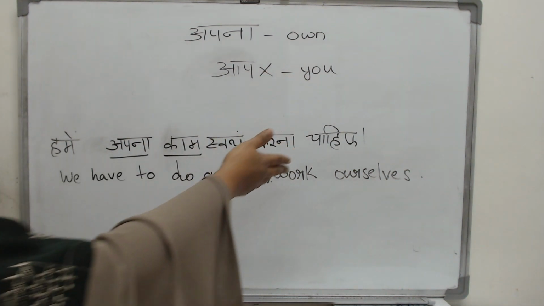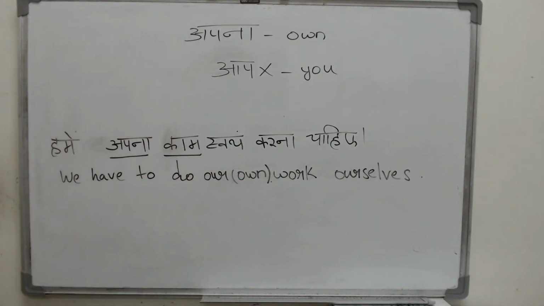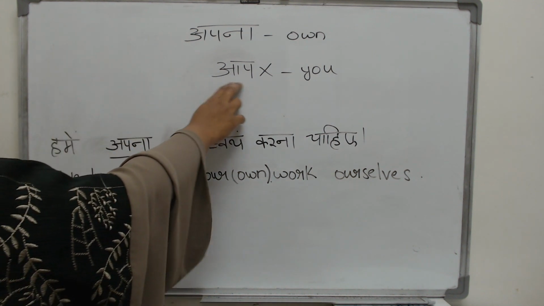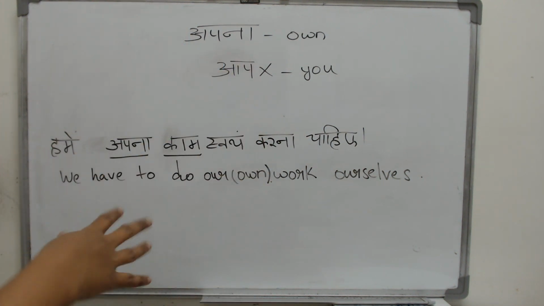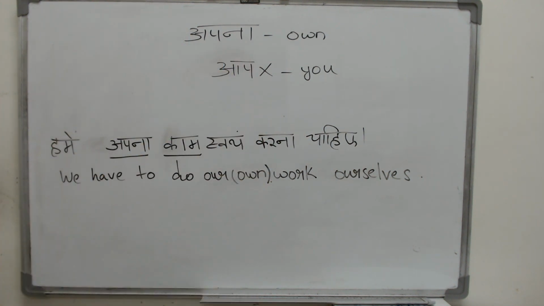Aap is a personal pronoun. It is when I am calling or talking to someone older than me. It is a person. So please don't get confused with aap and apna. Aap does not come in any other form. Whether I am talking to a male or a female, it does not change at all. But your apna comes in 3 different forms.